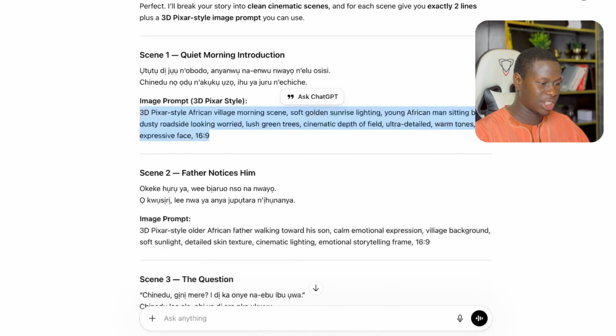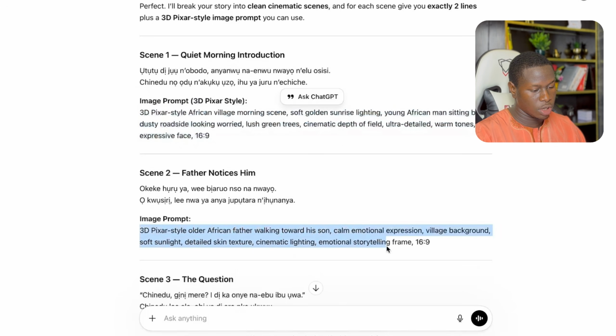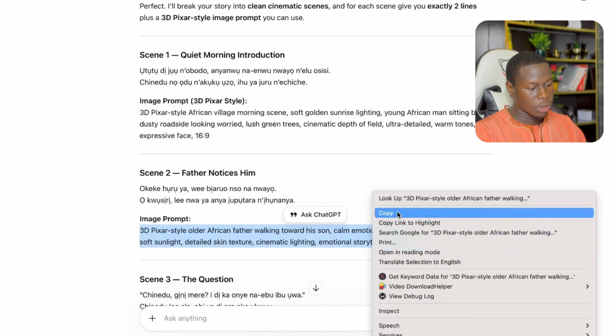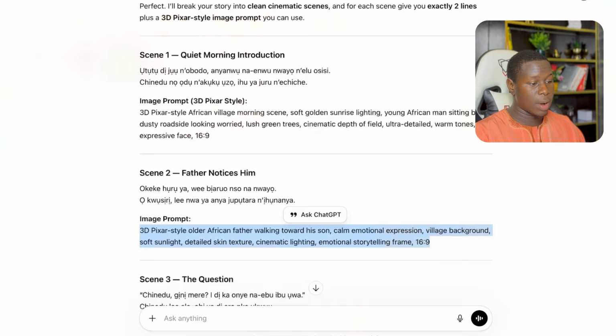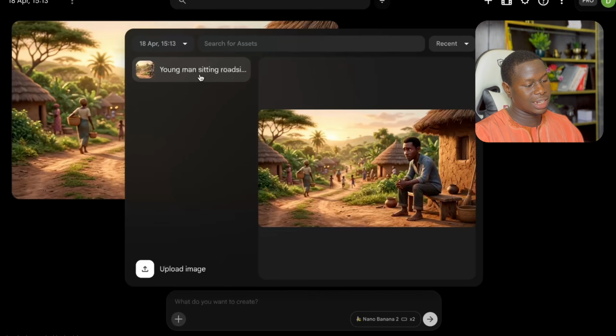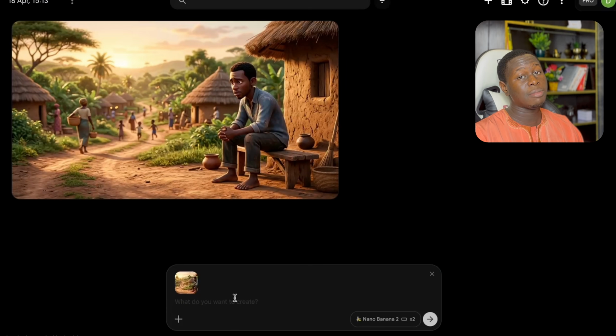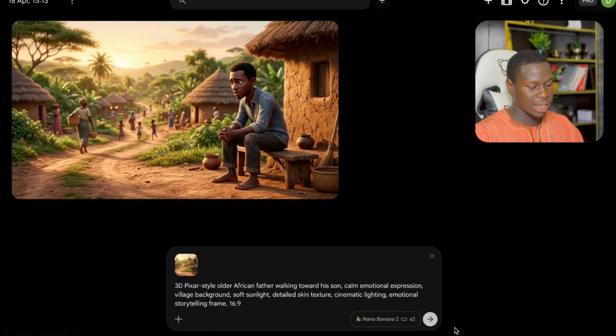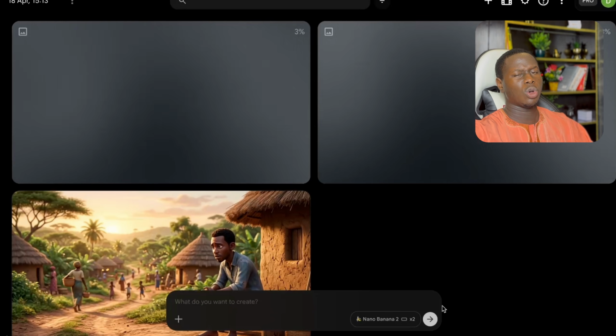Now we're going to head back to ChatGPT. On ChatGPT, we are going to go to scene 2. We'll copy this image prompt. Then we're going to go back to Flow. In the prompt box, we're going to click on this plus icon and select this image so that we maintain image consistency along the script. Then we paste this in here and click on enter to also create scene 2. You're going to take this step for the different scenes.